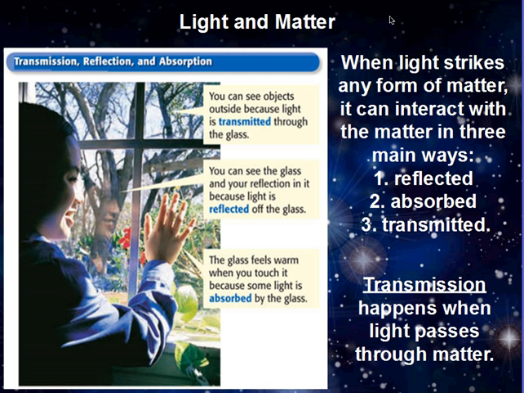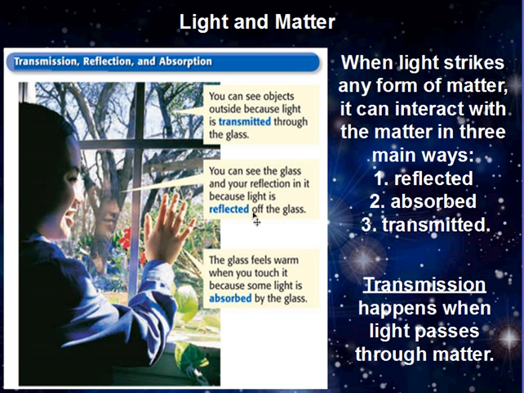From here on out, this is all new information. Now that we have reviewed the interactions with light, we can now discuss how light interacts with matter, which is the stuff our world is made out of. Light can interact with matter in three ways. It can be reflected, absorbed, or transmitted.